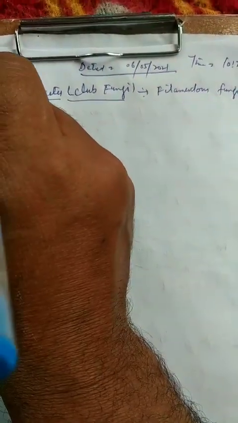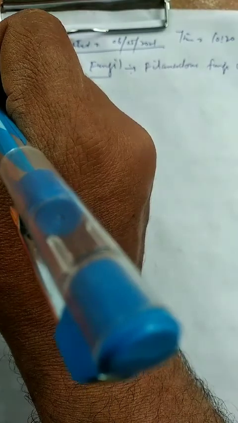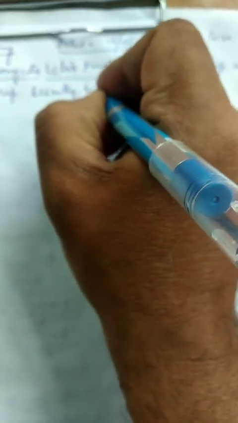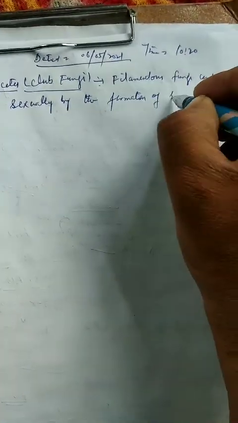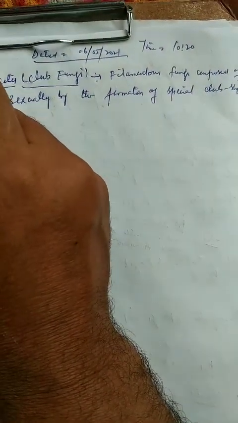These are filamentous fungi composed of hyphae, and they reproduce sexually by the formation of special club-shaped structures called basidia.